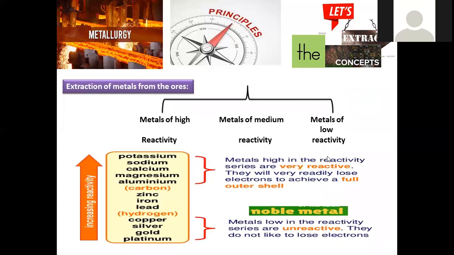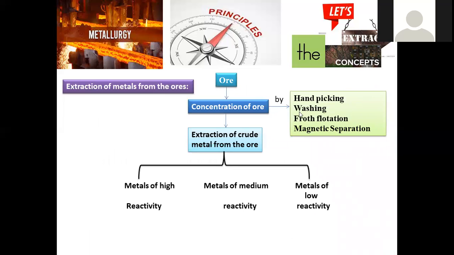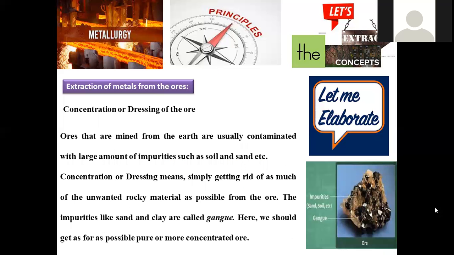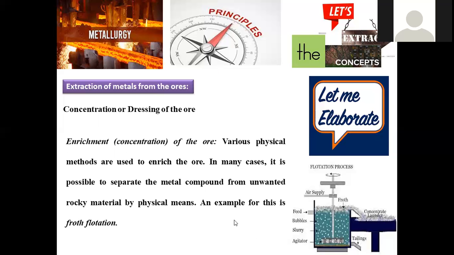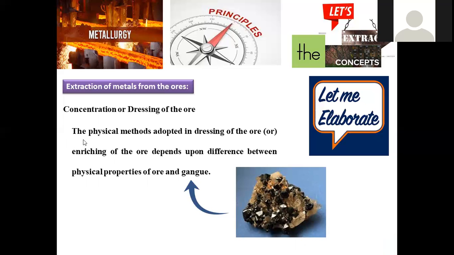Just now we discussed so many methods are there. How many? Hand picking may be applied, washing may be applied, froth flotation along with magnetic separation, right? Among these methods, this is one of the methods called froth flotation. Now, the physical method adopted for concentration depends upon the type of physical properties it has.